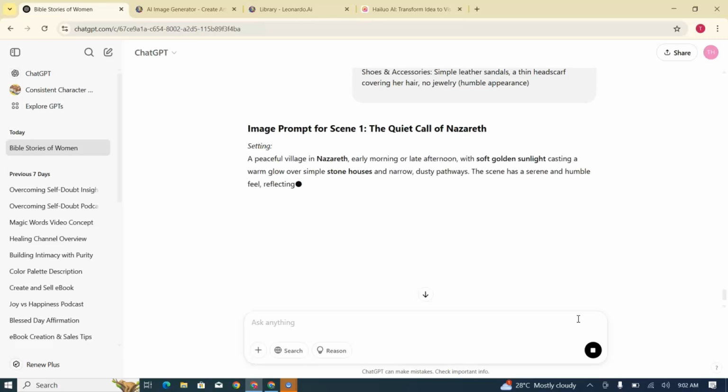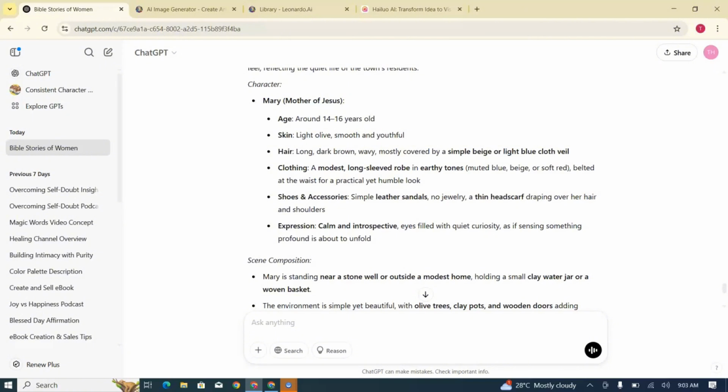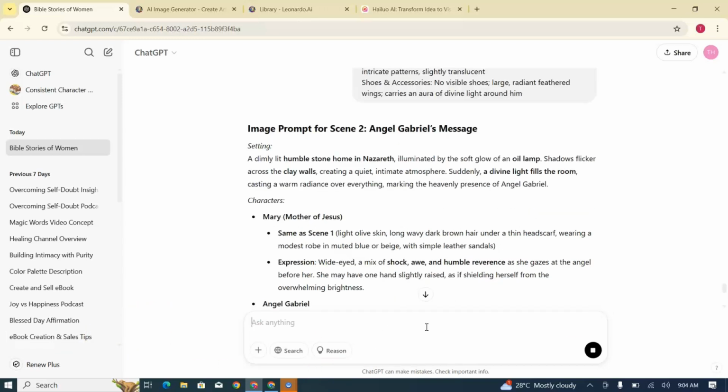This step helps ChatGPT to include Mary's exact character description when creating the image prompt. While you can skip this step, I suggest doing it because sometimes ChatGPT might forget to add the exact details of the character in the new prompt. By doing this, I'll make sure Mary looks the same in every scene. This way, ChatGPT will create a detailed image prompt with the exact character descriptions. Repeat this for all scenes, ensuring that the character descriptions stay consistent and accurate throughout the story.